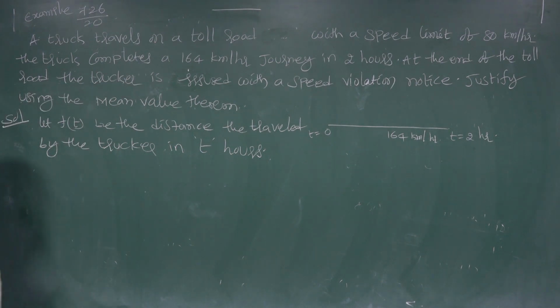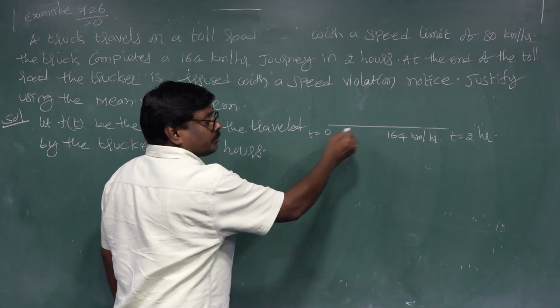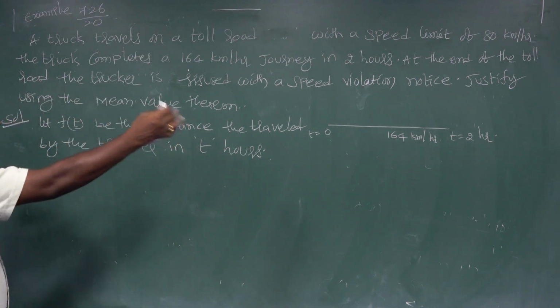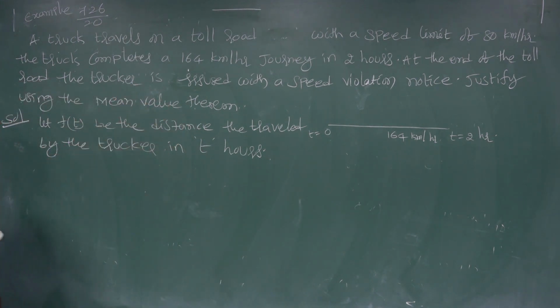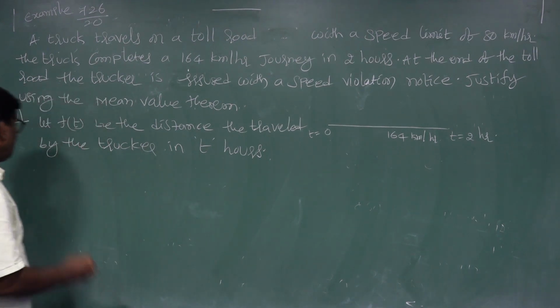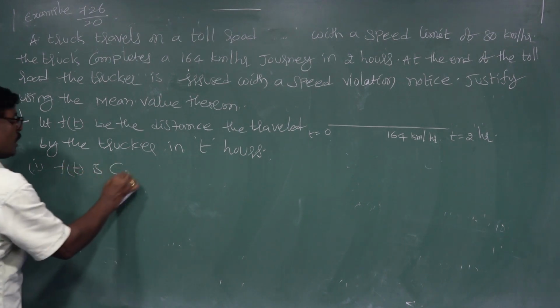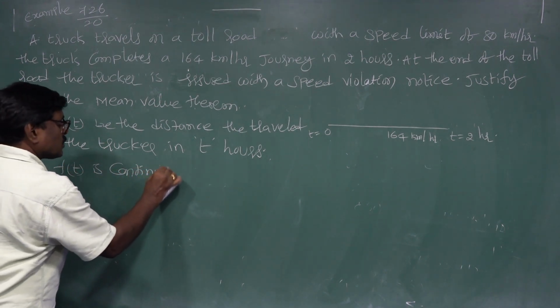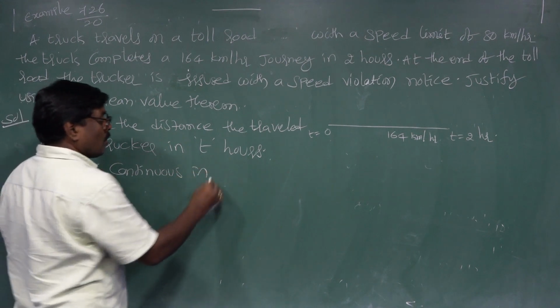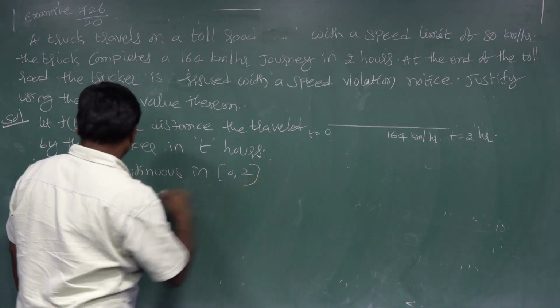Suppose the starting point is 0 and the ending is 2 hours. First, f of t is continuous and closed in [0, 2].